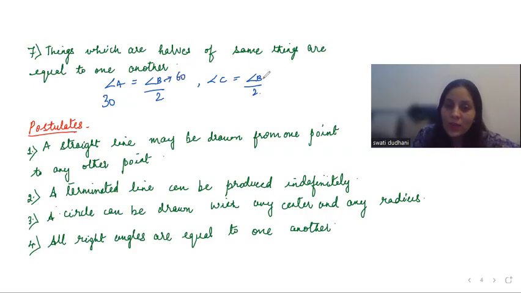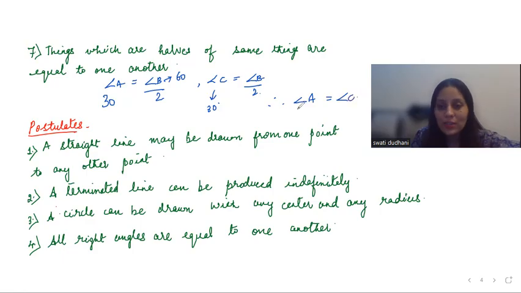So here if B is 60, 60 by 2, C is going to be 30. So therefore, A is equal to C. Let us read again. Things which are halves of the same things are equal to one another. So A and C are halves of B. So ultimately A and C will be equal to each other.